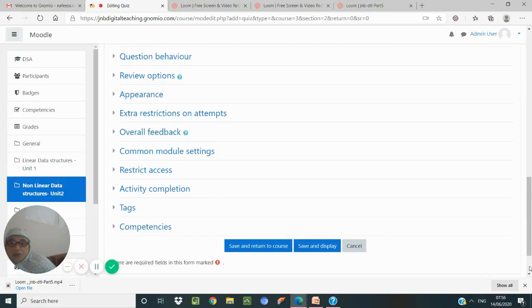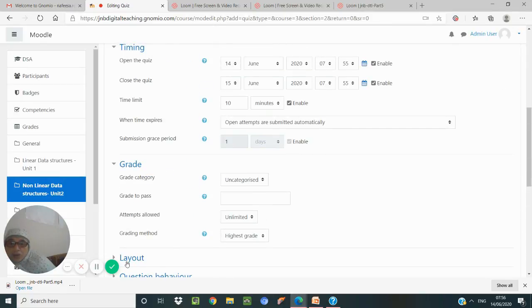So all these things we can give, and we can try to give all the details. Layout of the questions.